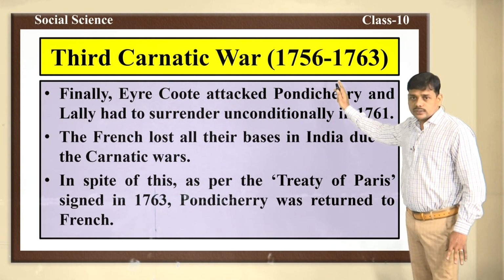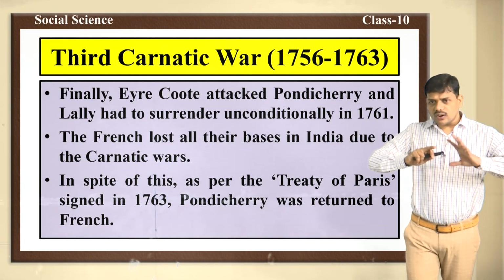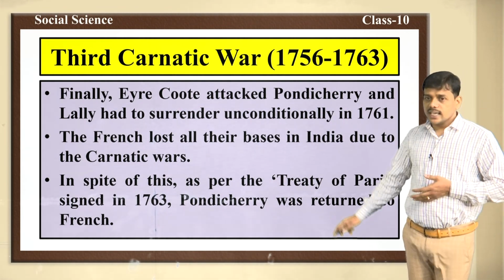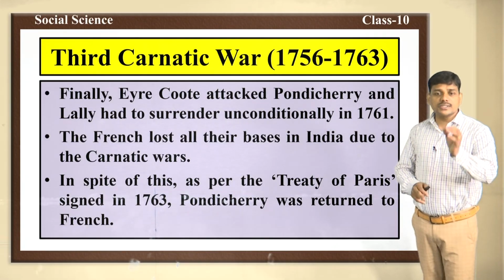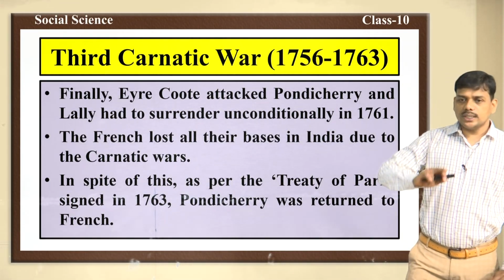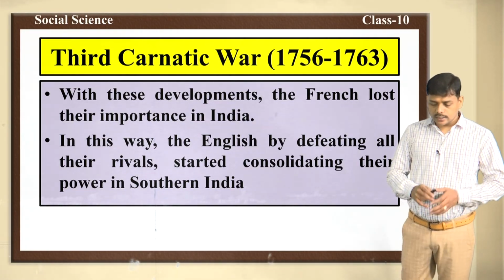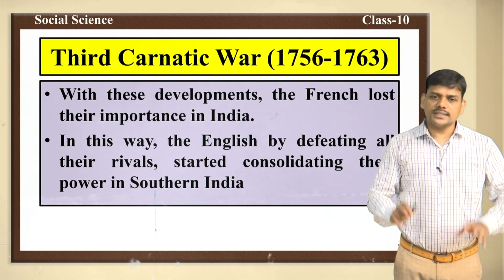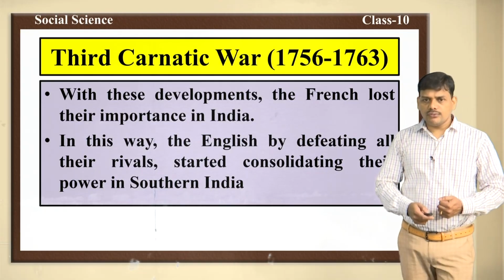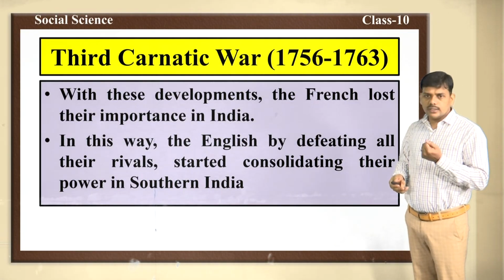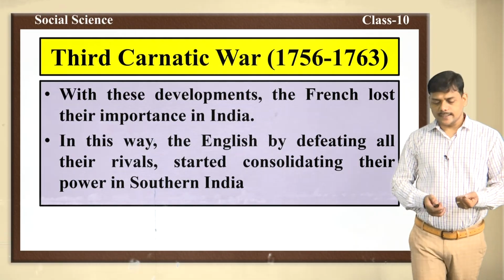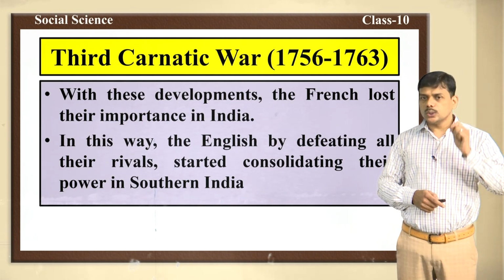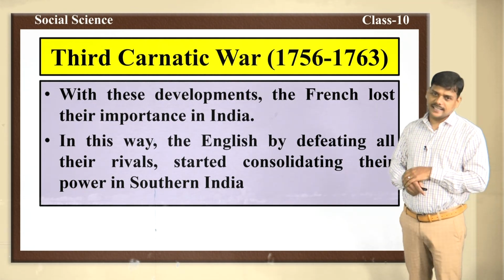By the end of the Third Carnatic War, the French lost all their bases in India due to the Carnatic Wars. In spite of this, as per the Treaty of Paris, which was signed in 1763, Pondicherry was returned to the French. But here we have to remember, with these developments, the French lost their importance in India. In this way, the English, by defeating all their rivals, started consolidating their power in southern India. The Third Carnatic War led to the end of French rule or French trade in India.